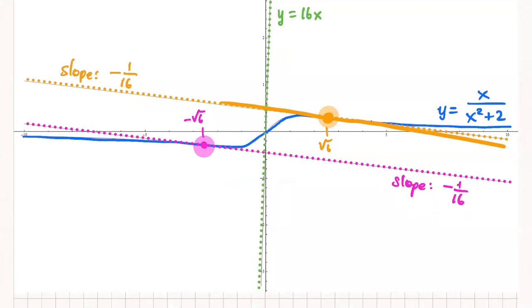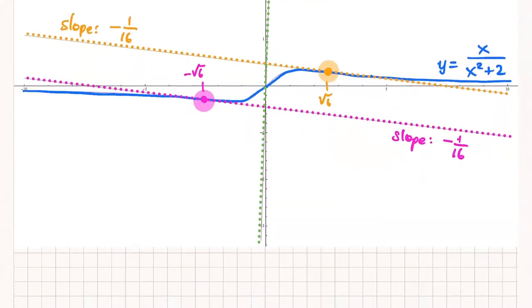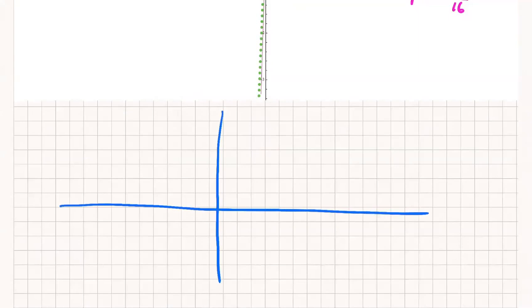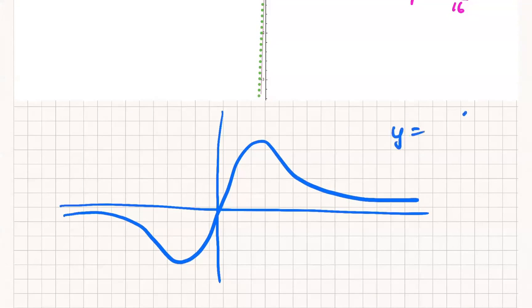So it's actually because, now you can't see it because we're zoomed out too much. What's really happening with the original graph, let's exaggerate this. So this is an exaggerated form of x over x squared plus 2. And the points of tangency are occurring right here.